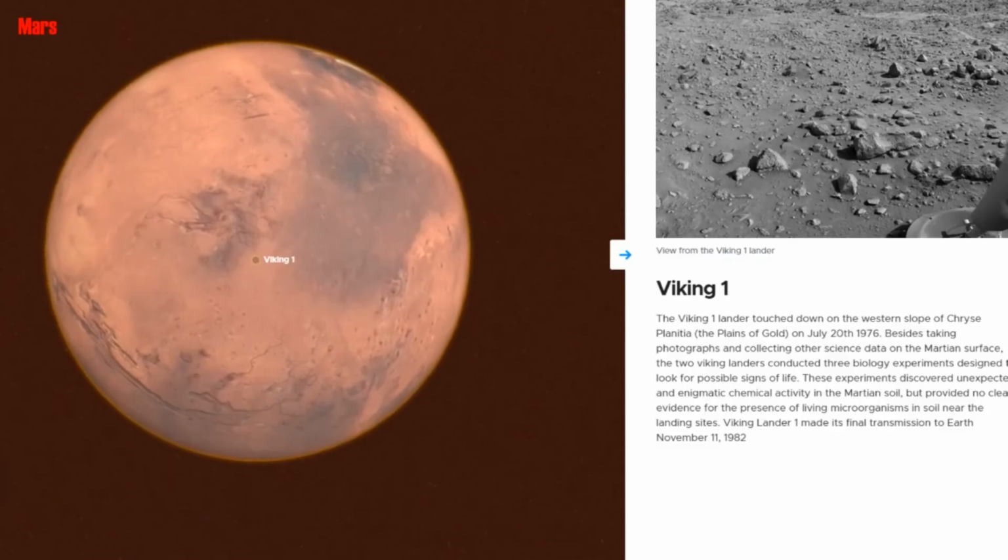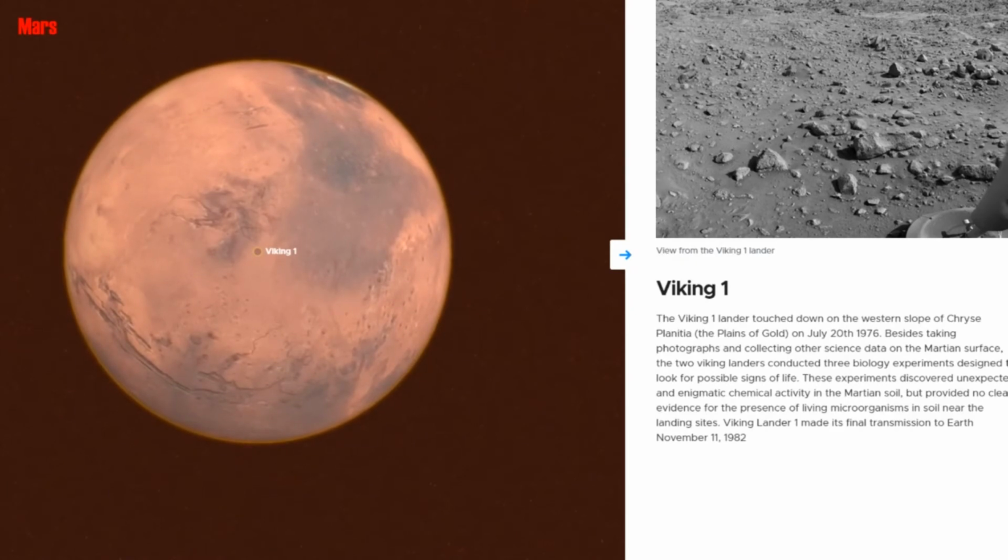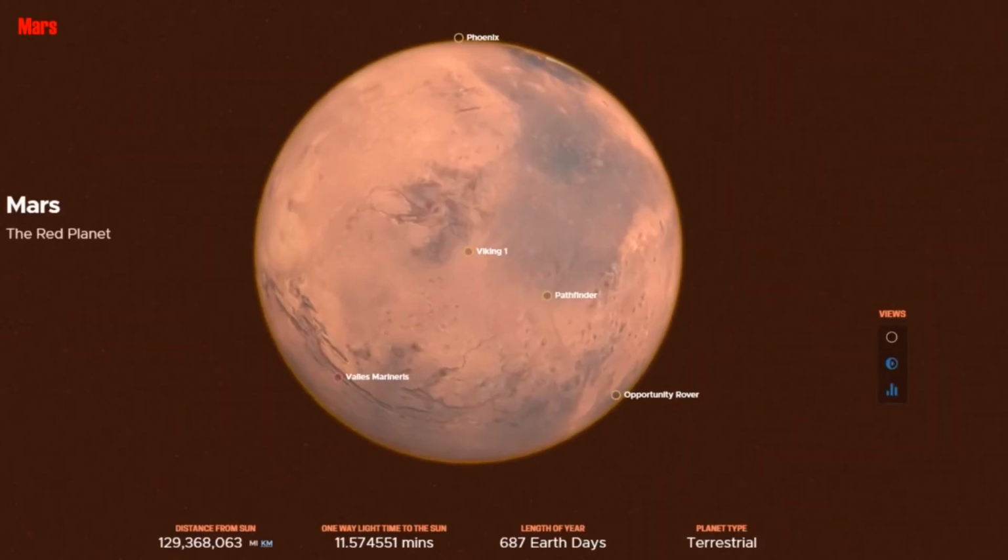Mars is one of the most explored bodies in our solar system. More than 250 robotic spacecraft and 24 humans have ventured into space since we first began exploring beyond Earth's atmosphere in 1958.